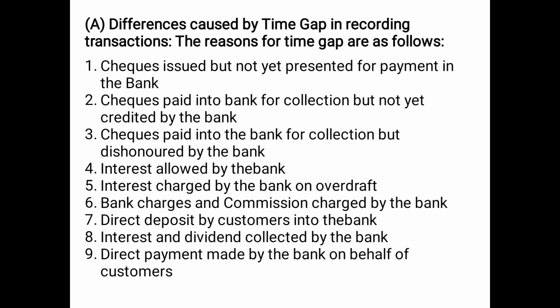So whenever the bank gives us or allows us interest, it adds that amount of interest in our passbook, in our bank account, which we don't know. So definitely the bank has recorded the interest as soon as it has given, but since we do not know, we have not recorded. So again there will be a difference in the cash book and passbook balance.